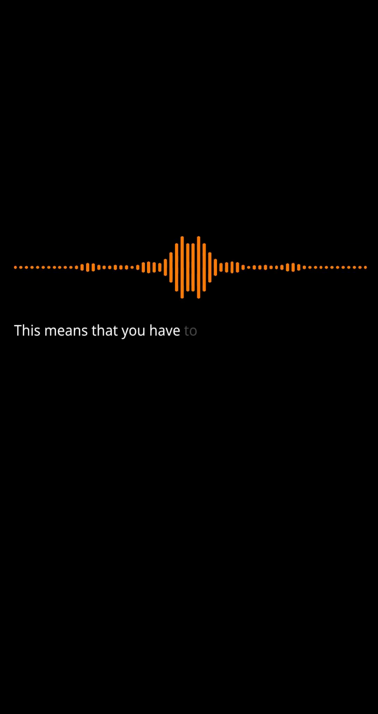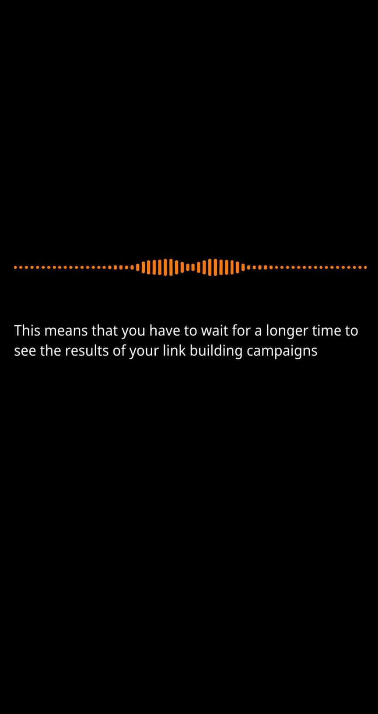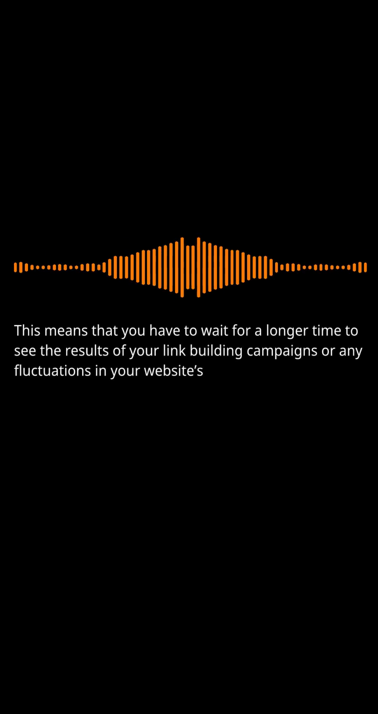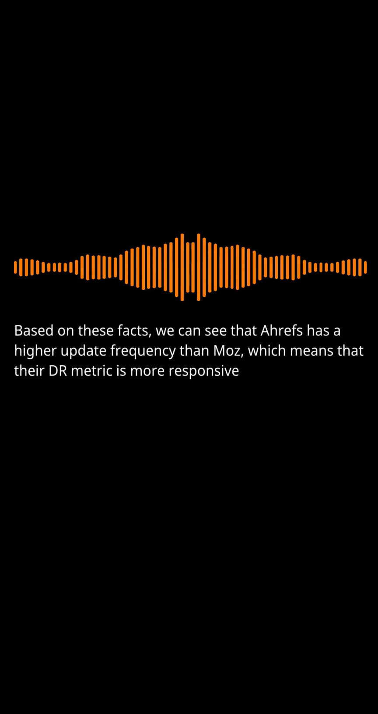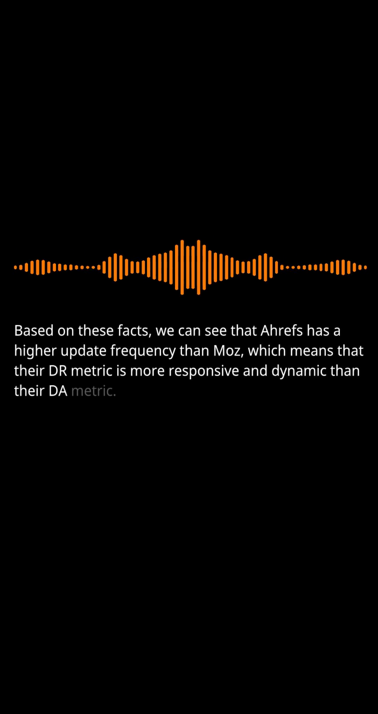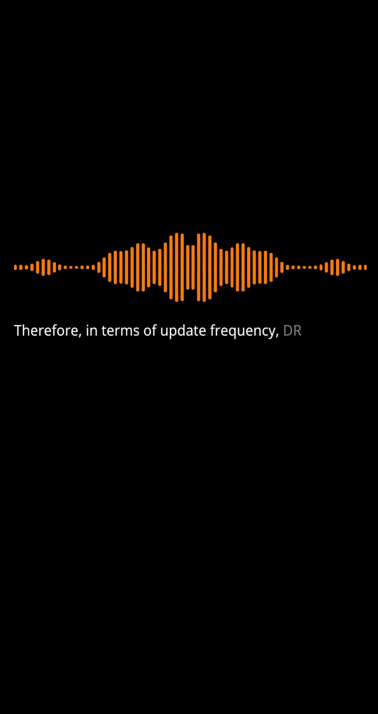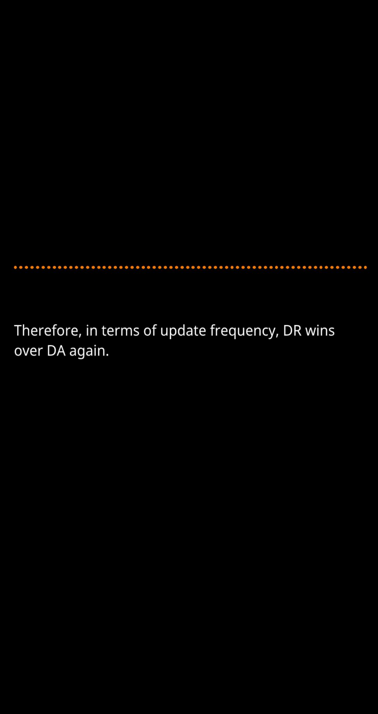This means that you have to wait for a longer time to see the results of your link-building campaigns or any fluctuations in your website's authority. Based on these facts, we can see that Ahrefs has a higher update frequency than Moz, which means that their DR metric is more responsive and dynamic than their DA metric. Therefore, in terms of update frequency, DR wins over DA again.